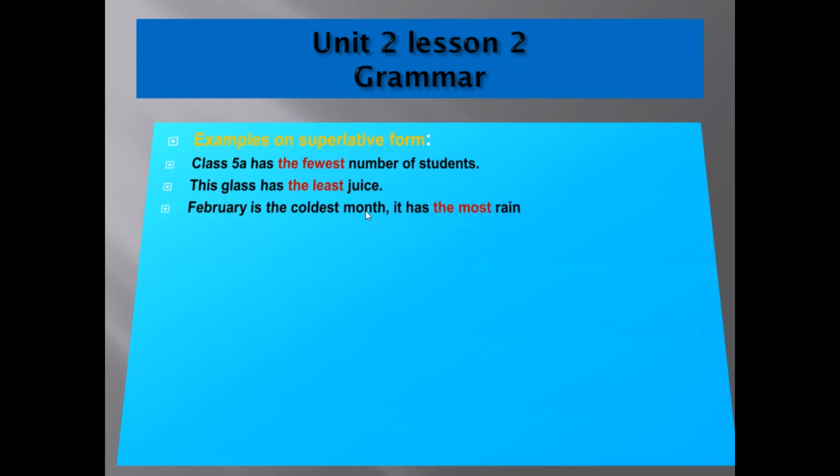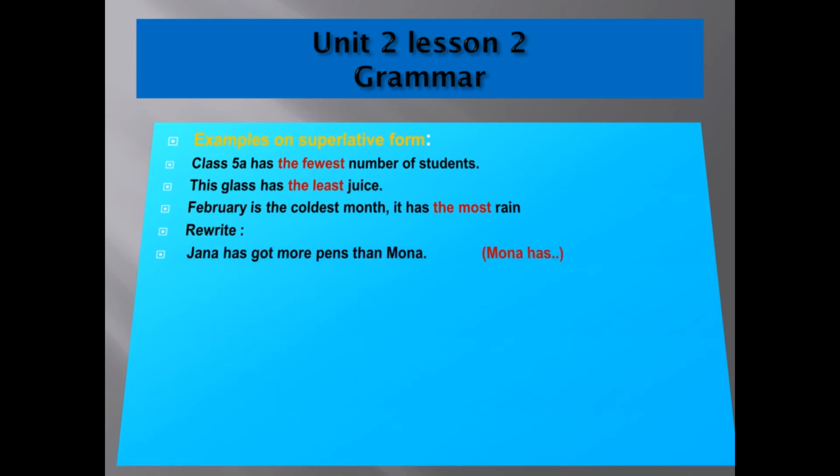February is the coldest month. It has the most rain. So in these examples, I compare one thing with the other. Class 5A is compared to all the classes. This class is compared to the other classes. February is compared to the other months. So in the superlative, we compare one thing or one person with a group of things or people.